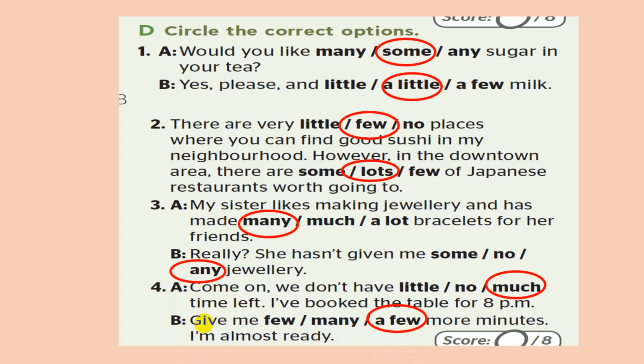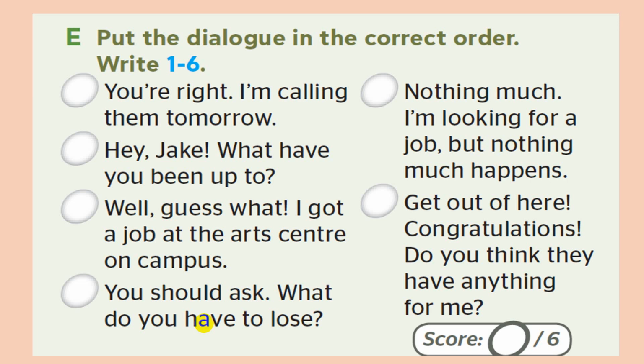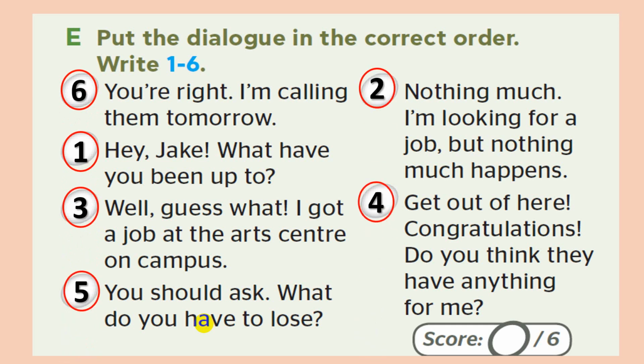I'm almost ready. Okay? Move on to exercise E. Put the dialogue in the correct order from 1 to 6. Take your time. Answer this one in your student book. Let's check. This is number 6. And here's the answer. Number 1. Hey Jack, what have you been up to? Then go back to number 2. Nothing much. I'm looking for a job, but nothing much happens. Then number 3. Well, guess what? Number 4. Get out of here.